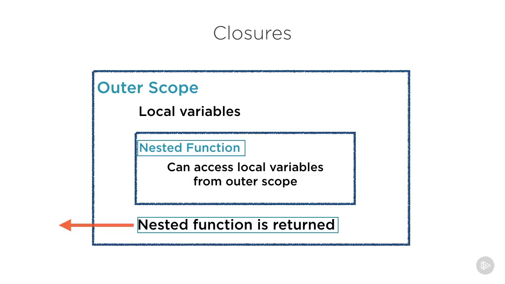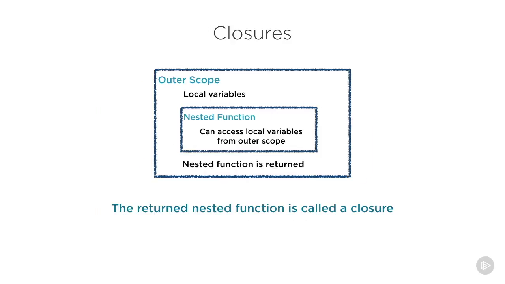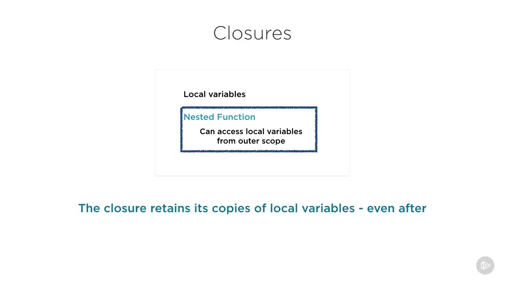The magic of closures is that this nested function will continue to carry around its own copy of local variables from that outer scope even after that outer scope ceases to exist. That outer scope is typically a method. Also pay attention to the fact that that nested function is able to access the local variables. This is because the rules of scoping are different in Scala than they are in Java. And the second really cool bit that's going on is that the closure retains its copies of those local variables even if the outer scope has ceased to exist.